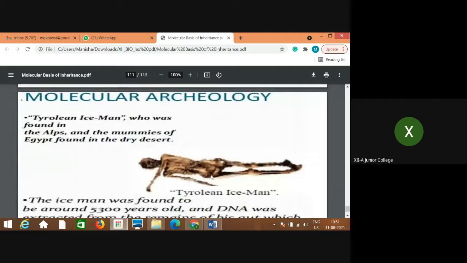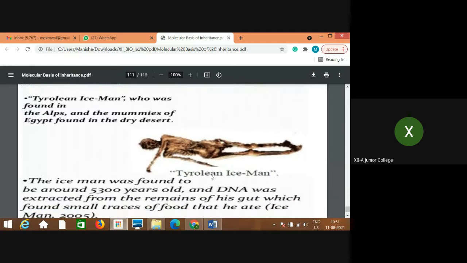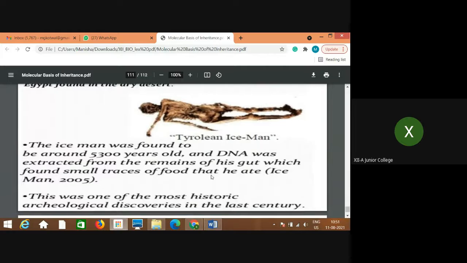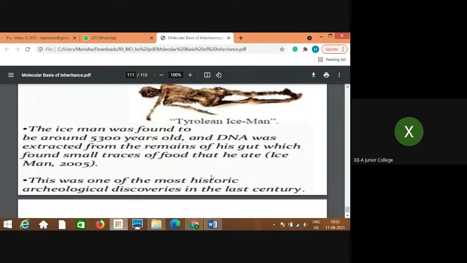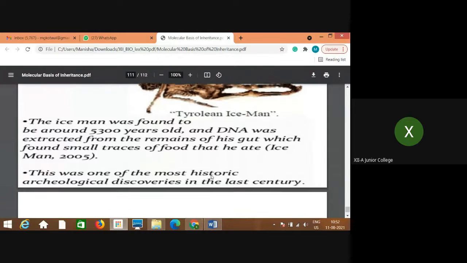Then molecular archaeology. At the molecular level, if you study, this is one example: the Tyrolean iceman, who was found in the Alps, and mummies found in the dry desert of Egypt. The iceman was found to be around 5,300 years old, and DNA was extracted from the remains of his gut, which had small traces of food that he ate. This was one of the most historic archaeological discoveries in the last century.